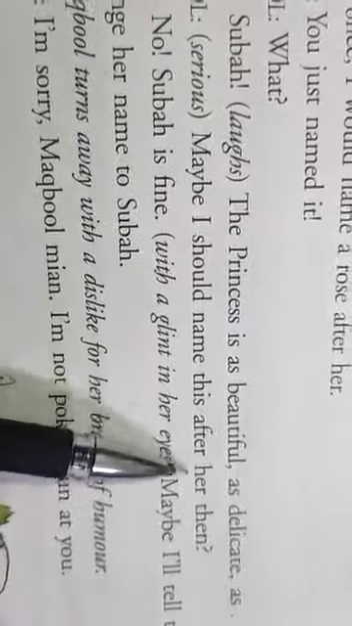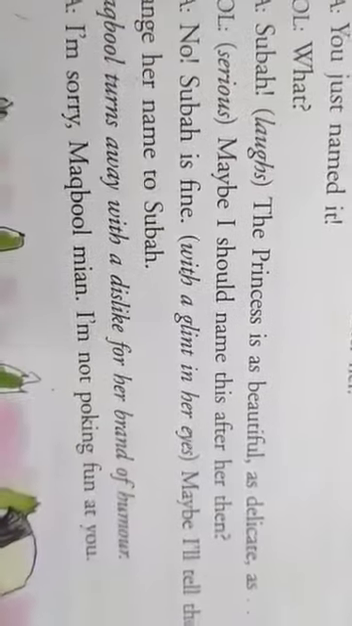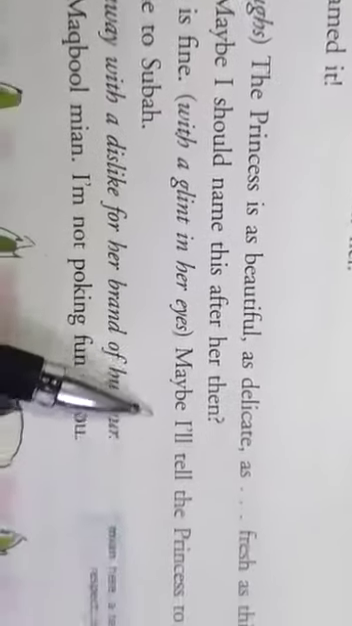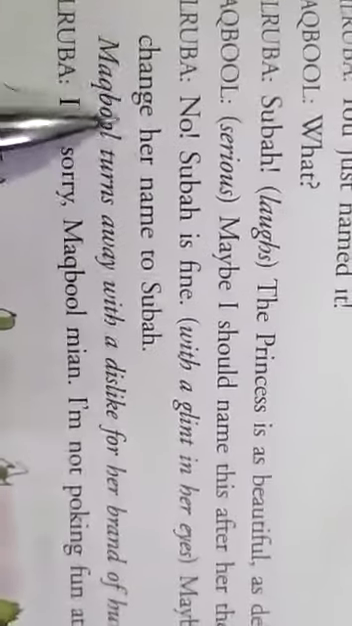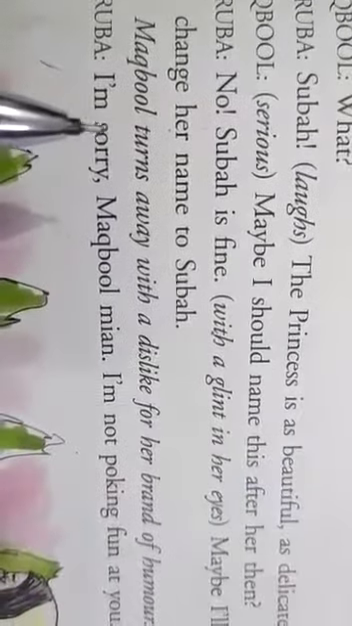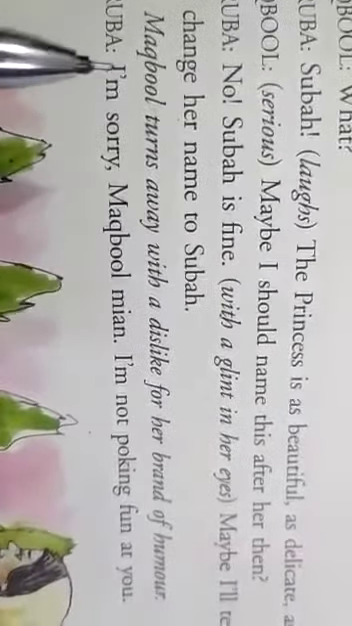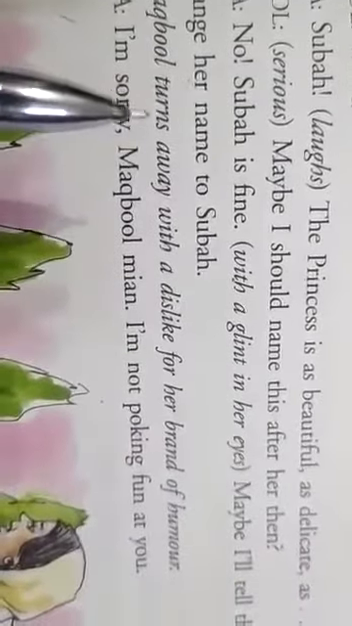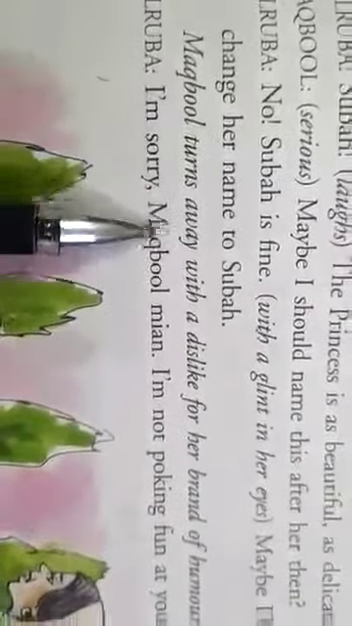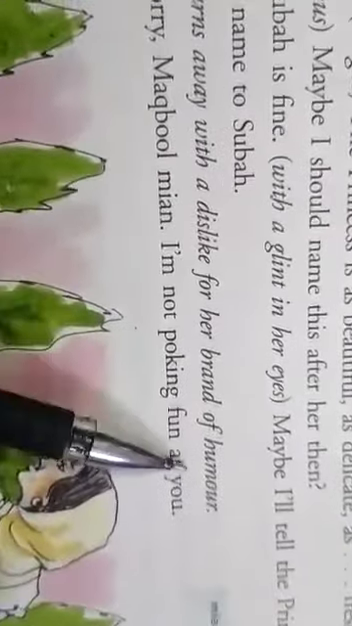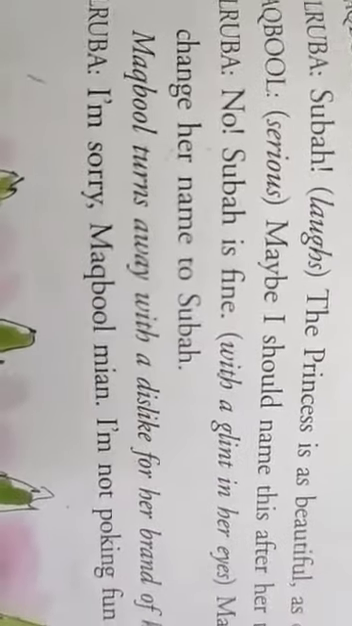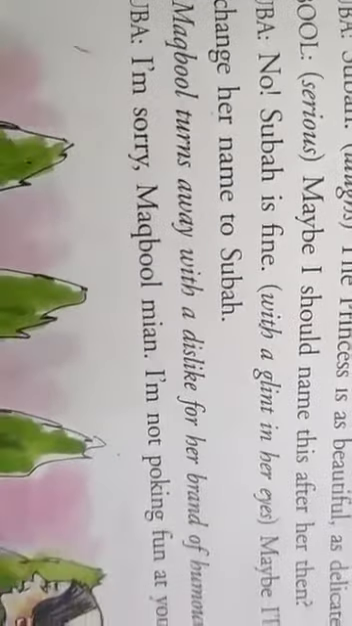Maybe I should name this after her then. Now Dilruba says, no, Subha is fine, with a glint in her eyes. Maybe I'll tell the princess to change her name to Subha. So children, with a shine in Dilruba's eyes, she says that Subha is a fine name for the princess, and maybe I will go and tell the princess that your name is now changed to Subha. Now Maqbool turns away with a dislike for her brand of humor. Here Maqbool went away as he didn't like Dilruba's amusing behavior.